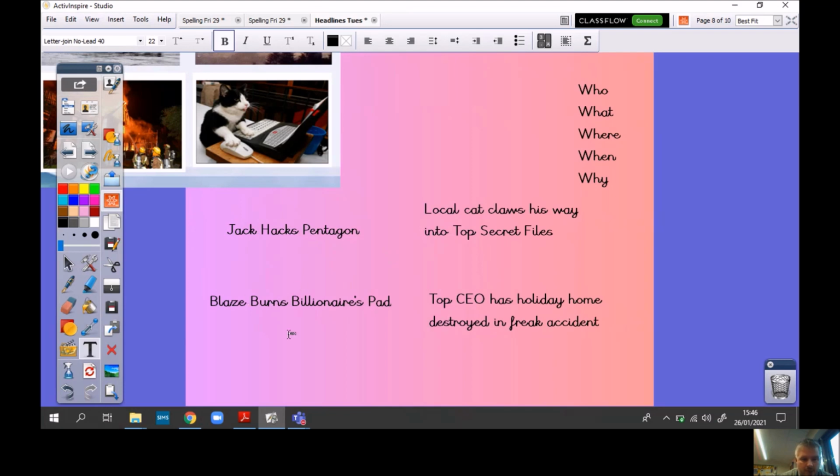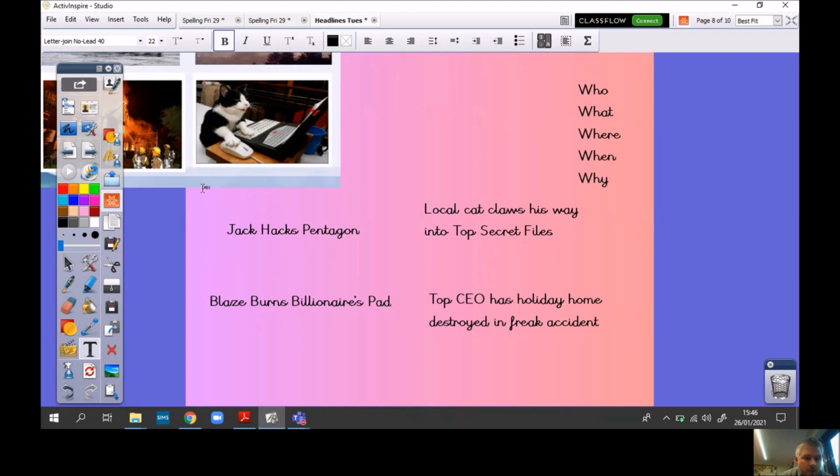So have a go. This is another one. Blaze burns billionaire's pad. Again, it's informal. We've got alliteration at the start. Look at the alternative for broadsheet. Top CEO has holiday home destroyed in freak accident. A bit more information, a longer headline, and more formal information.